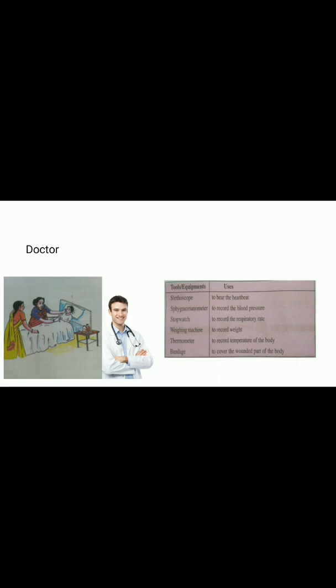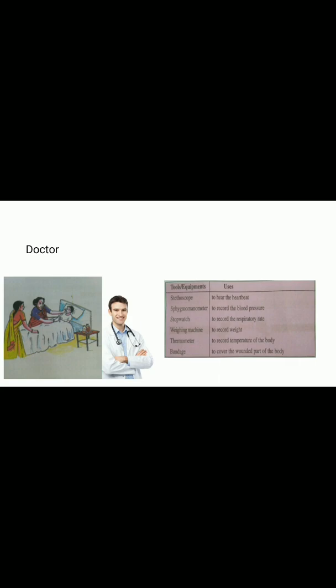With the help of a stethoscope, we hear the heartbeats and find out some of the diseases of the chest and body. Raju said, Dad, what are the names of the equipment the doctor uncle had and what are their uses?